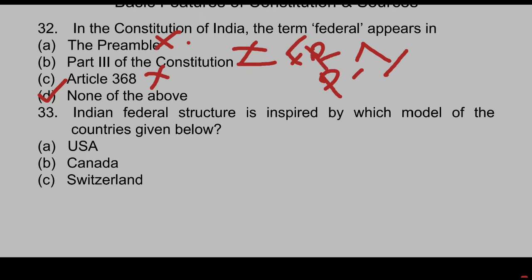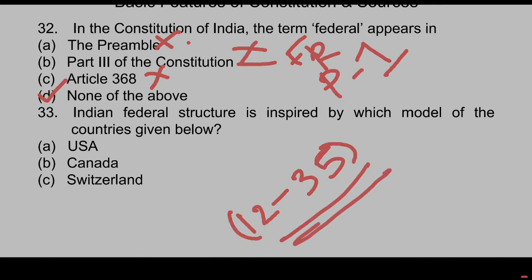The fundamental rights include article 12 to article 35. So fundamental rights are included in article 12 to article 35. It is also very important. Then article 368 deals with the provision to amend the Constitution.